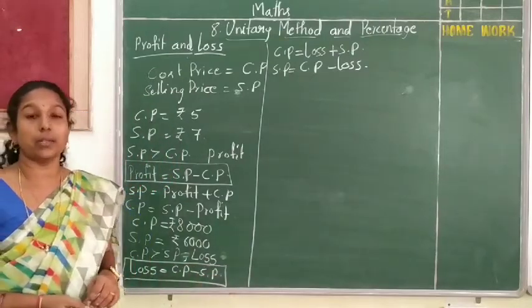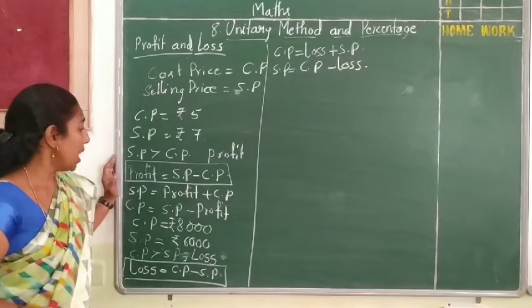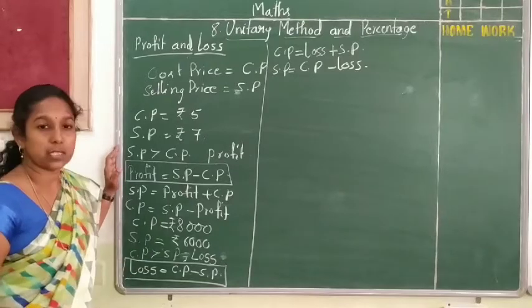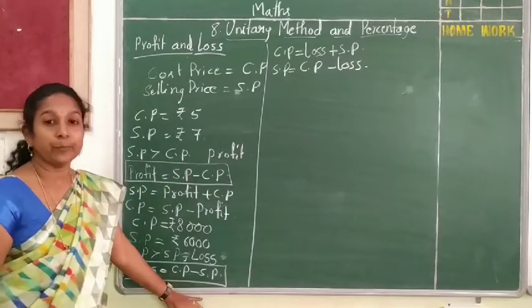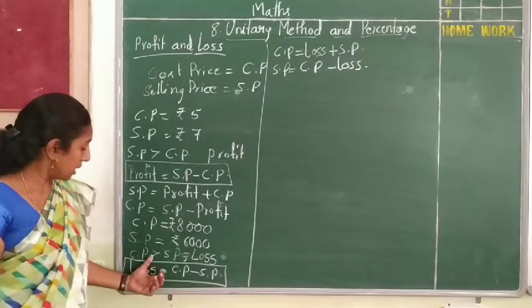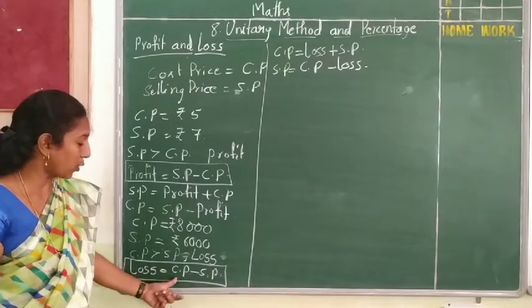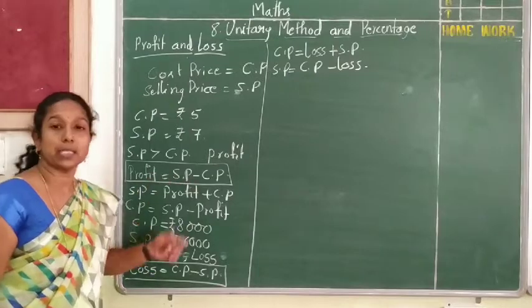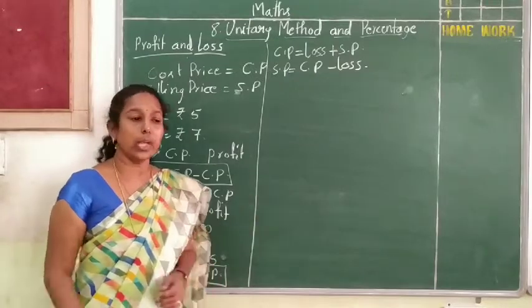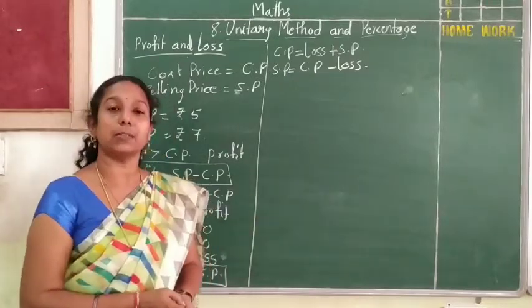So this is what we are going to find here. Profit means the selling price is more than the cost price, and loss means the cost price is greater than the selling price. Then loss is equal to cost price minus selling price, and profit means selling price minus cost price.